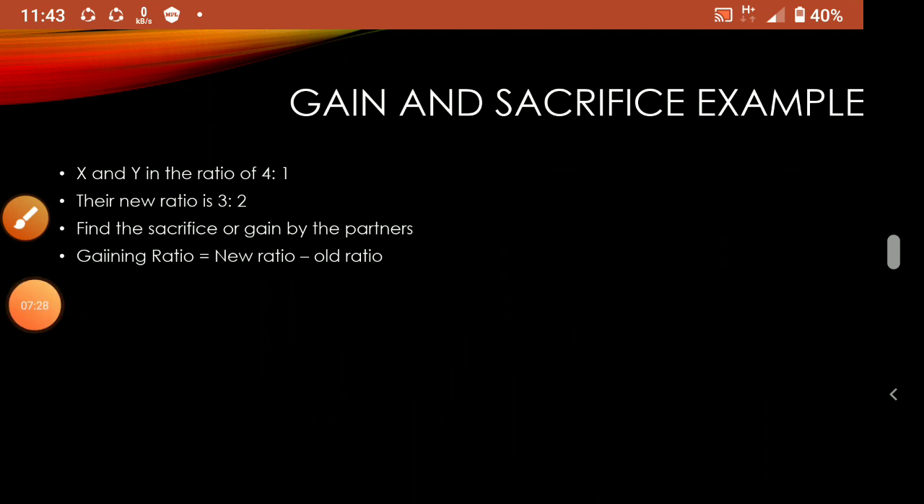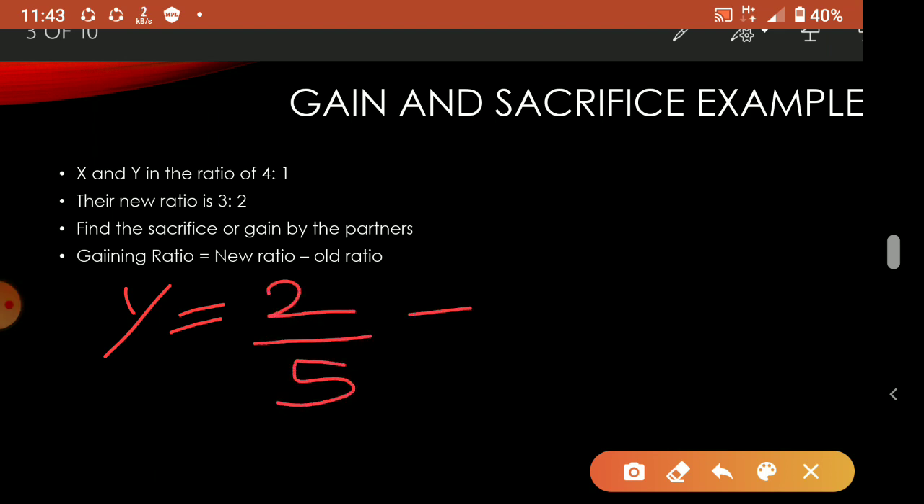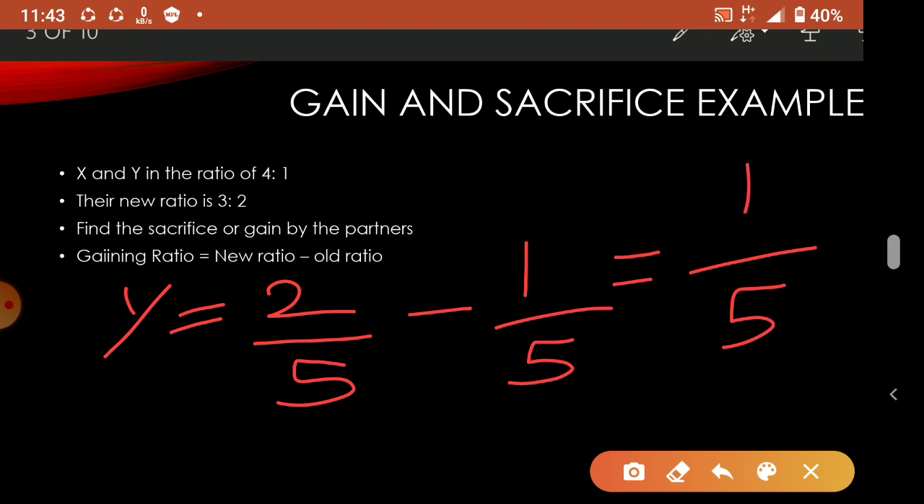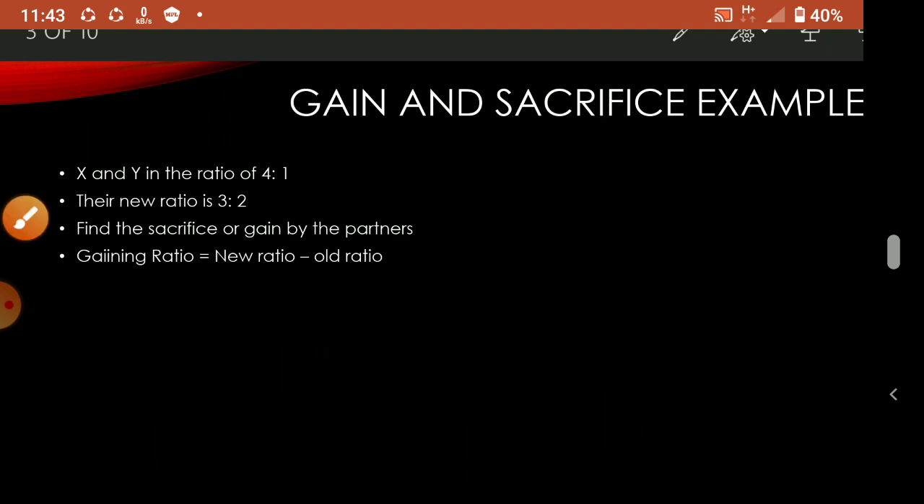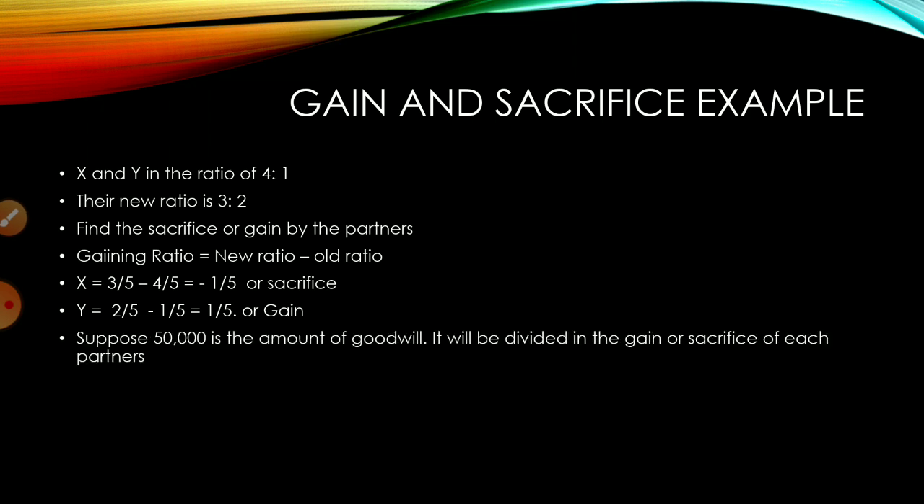Now we'll write for y. So y is equal to new ratio of y, 2 by 5, minus old ratio 1 by 5. You can see, no? Okay, now answer will be 1 by 5. So here 2 minus 1 means 1. So 1 by 5, this will be what? Gain only. So who is gaining? Y is gaining and x is sacrificing. Now 1 by 5, 1 by 5 we got. 1 by 5 sacrifice, 1 by 5 gain.